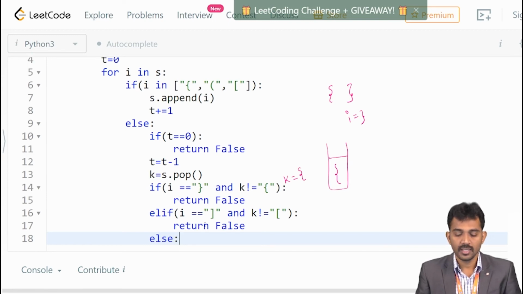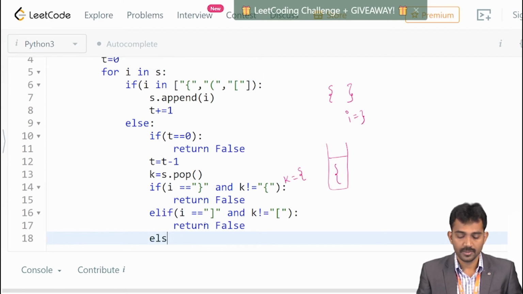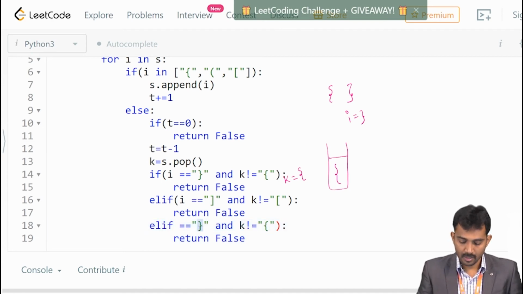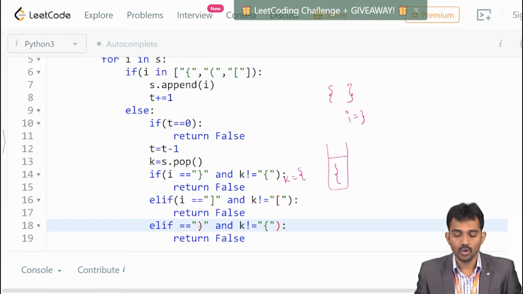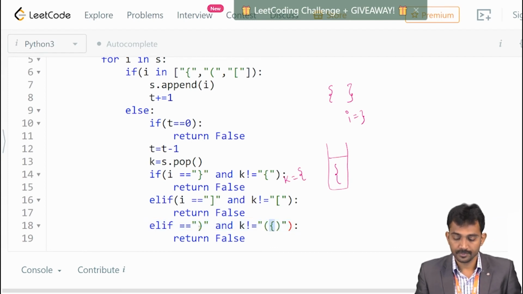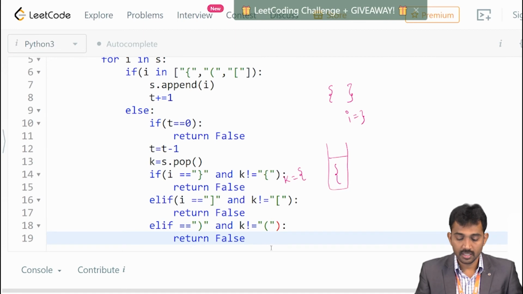In that case, there also you should check that. Else if function bracket, close the function bracket, and you need to check whether it is the respective closure parenthesis. If not, then you simply stop the process, right?